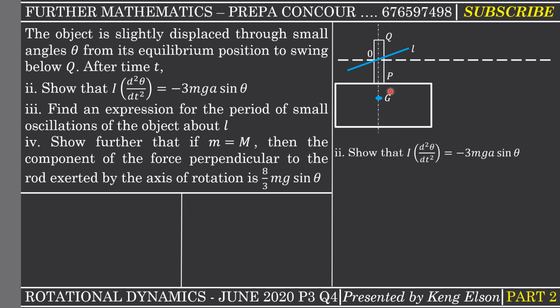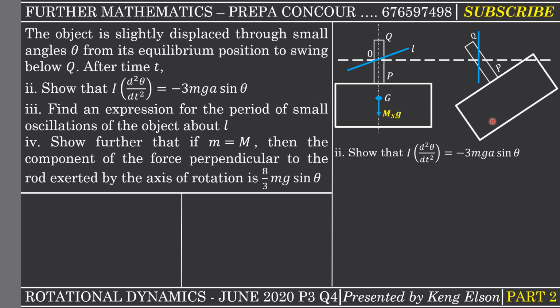So the center of mass of the weight is going to be concentrated at the center of mass. So the mass will be the mass of the rod plus the mass of the rectangular lamina. So the weight is going to be the mass of the rod plus the mass of the rectangular lamina times g. I just call that the mass of the system. So this is what happens initially.